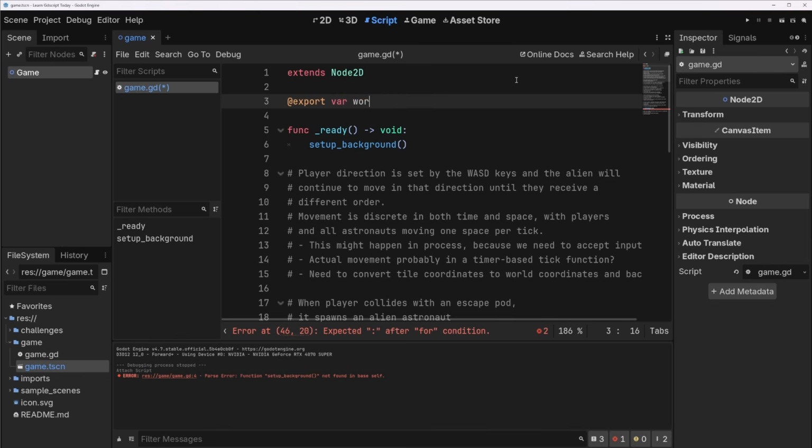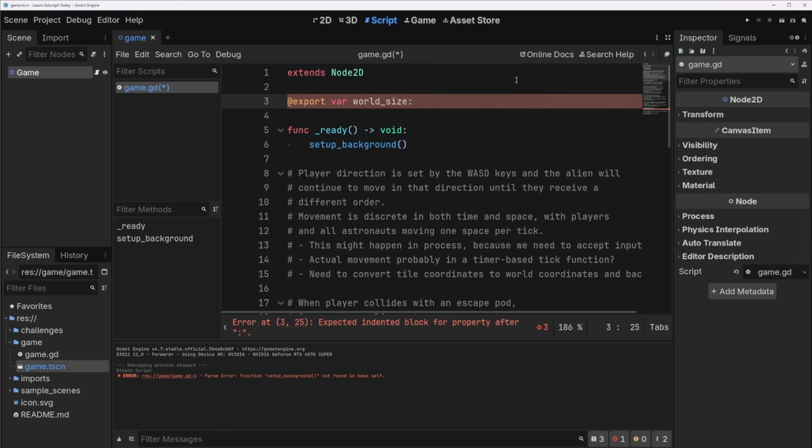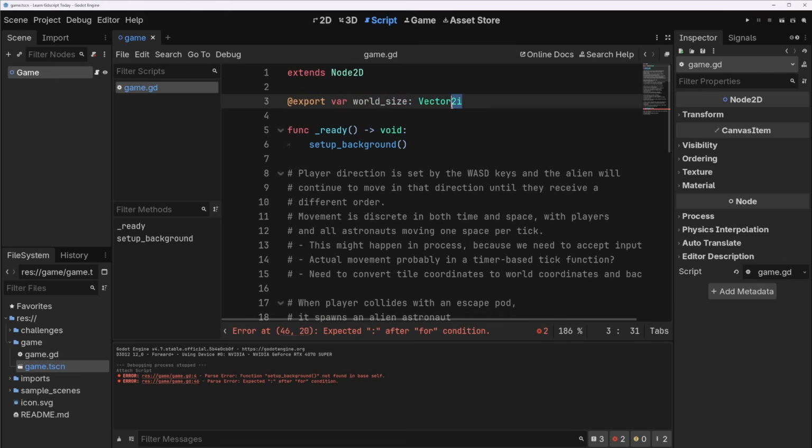We'll say world size. And that's going to be a Vector2i. We're using a Vector2i because we're going to be dealing with this world in integer coordinates that are going to be 1 tile each, rather than Vector2 coordinates that are going to be 1 pixel each. And you'll see why soon.